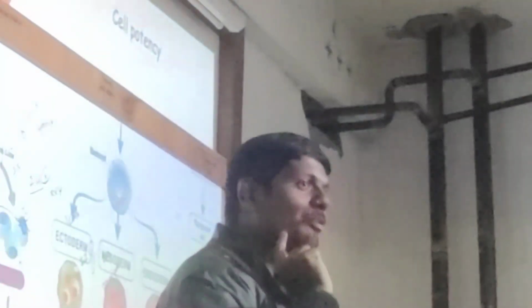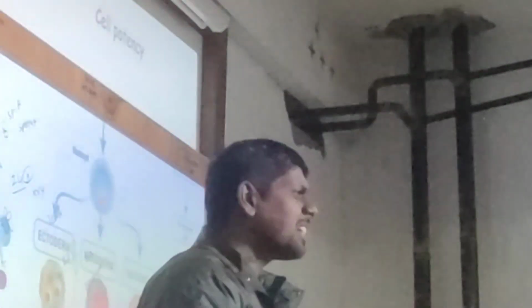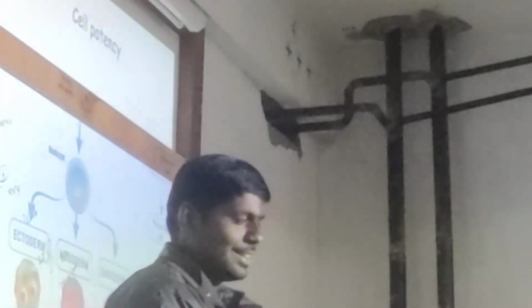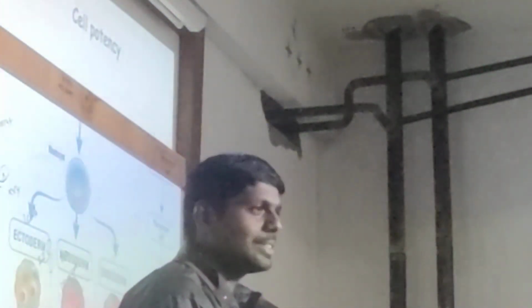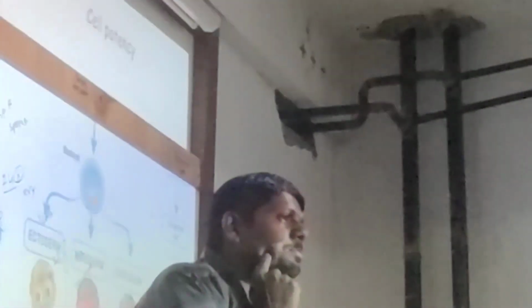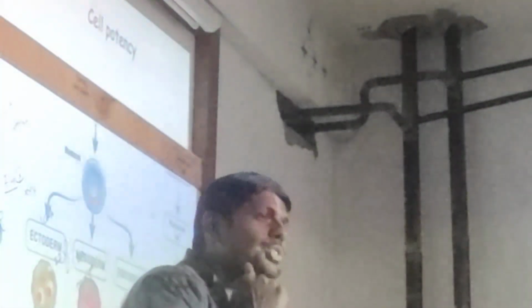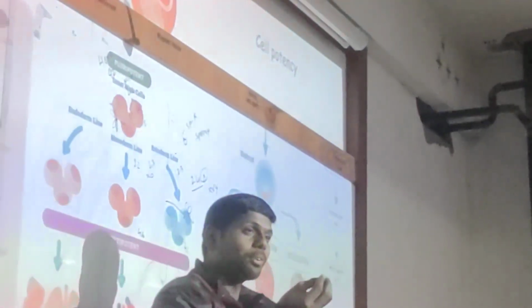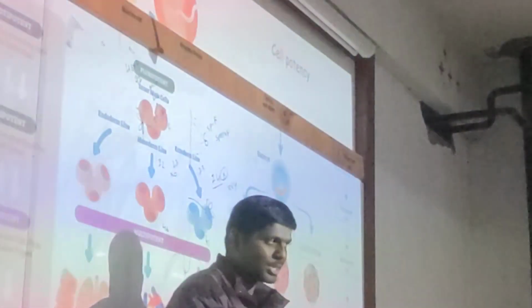That means after the first, what is it called in English? Temporary, permanent. Yeah, there is one term I forgot. Premature teeth. Okay, when those premature teeth are lost, there are stem cells in the gum, there are stem cells in the jaw, and those stem cells will start creating new teeth. The gum cell is converted to a tooth cell. That means it calcifies into a pure tooth. That is the beauty of stem cells.